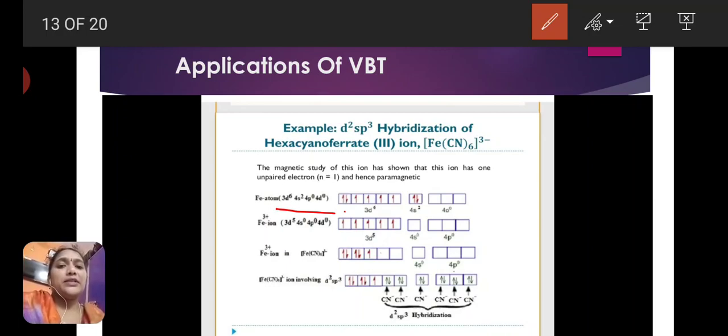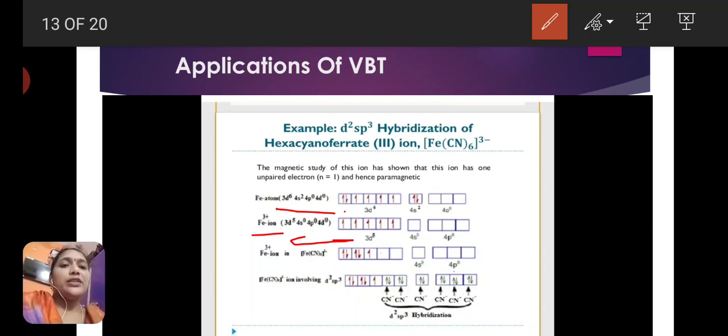For the Fe3+ ion, after losing 3 electrons, the electronic configuration is [Ar] 3d5 4s0 4p0 4d0. That means Fe3+ loses 2 electrons from the 4s orbital and 1 electron from the 3d orbital. So the electronic configuration is 3d5 4s0 4p0.